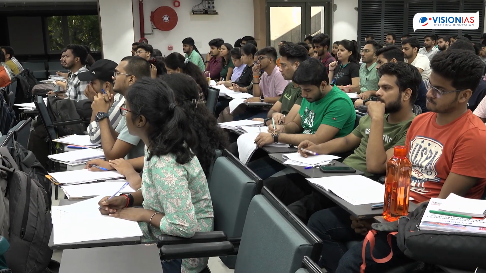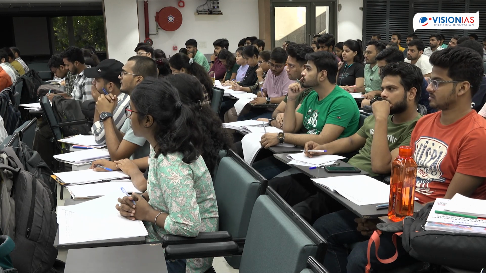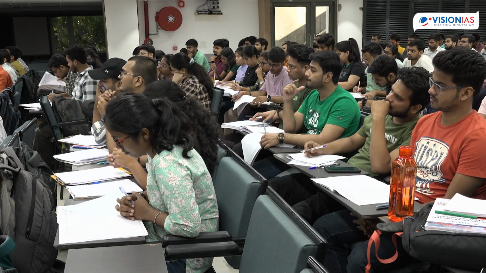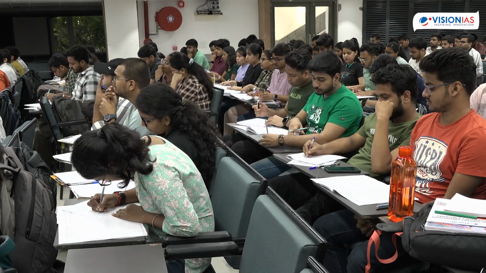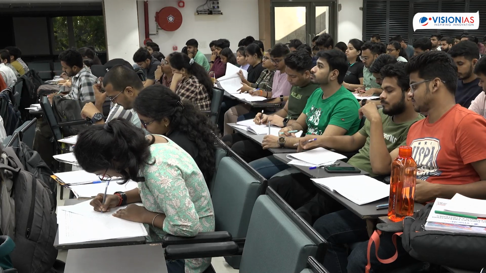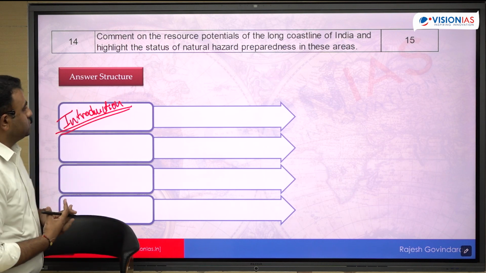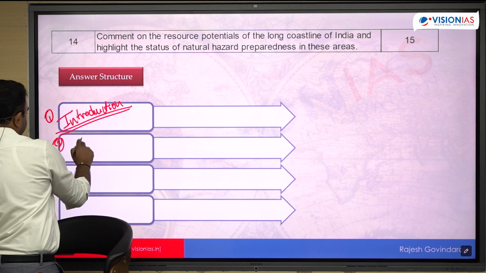You can talk about the overall coastline of India. So we have a huge coastline. It goes for nearly 7,500 kilometers, and the coastline includes the western coast, eastern coast. Not only that, we also have islands, a large group of islands, Andaman Nicobar, Lakshadweep group of islands. So there also we have a vast coast. Right? So we have a huge coast and there is a huge potential in terms of the natural resources. That is the first part. Second part, what is the overall potential?